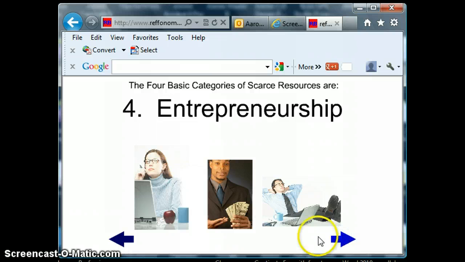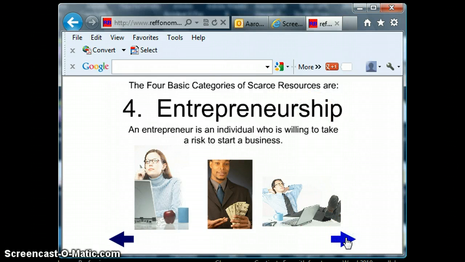Entrepreneurship. What is an entrepreneur? An entrepreneur is anyone willing to take a risk to start a business. Now, why do they do this? Did Steve Jobs start Microsoft and Apple? Apple, rather. I was thinking about the other big computer innovator. Who was that? Not Steve Jobs. Bill Gates.